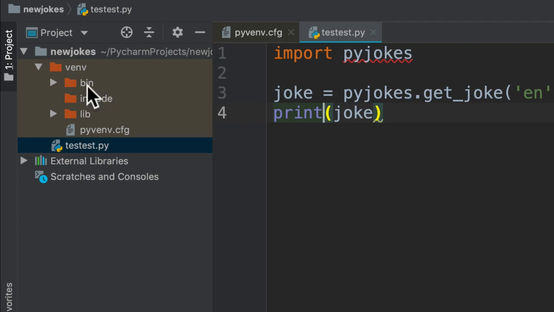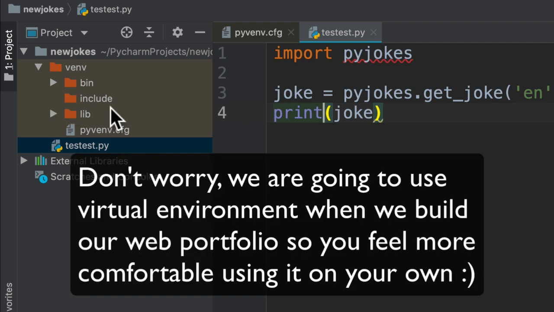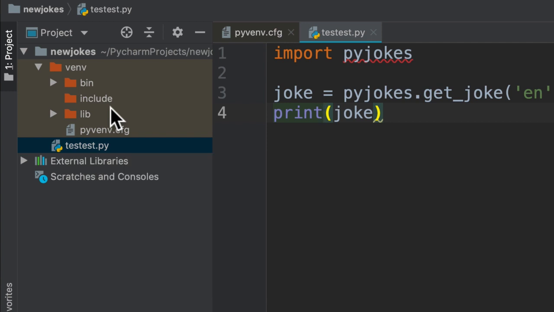Again, this may not seem like a big problem right now, especially if you haven't worked in the industry, but trust me, this is a common problem where packages are constantly being updated and you have packages that depend on other packages that need to have certain versions. So a virtual environment to contain all the packages that you use into your project, into this small little environment is really, really important. And as you start working for bigger companies, you'll notice that in your workplace, they're definitely going to be using this system.